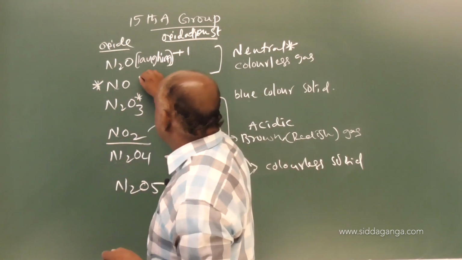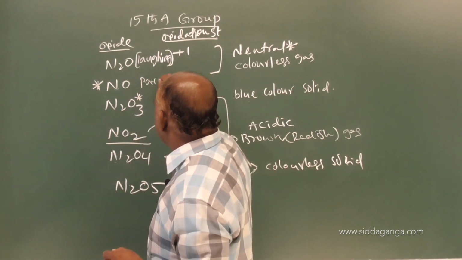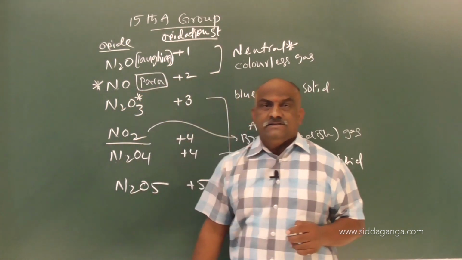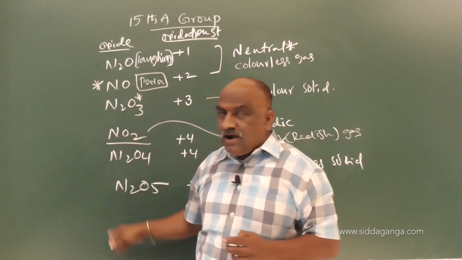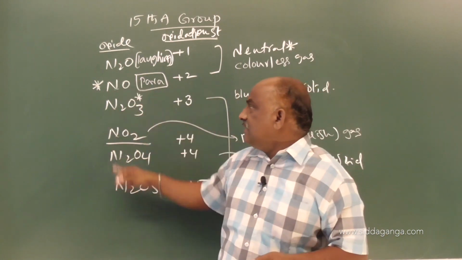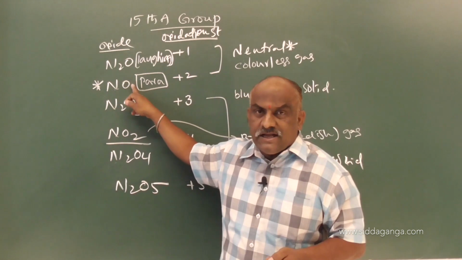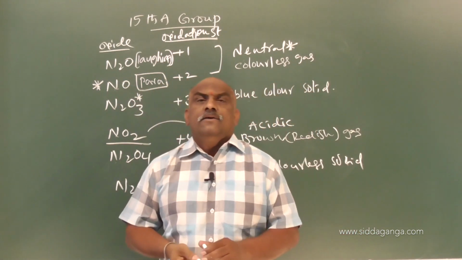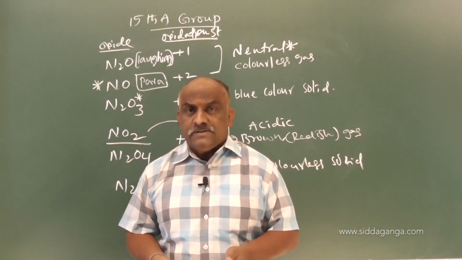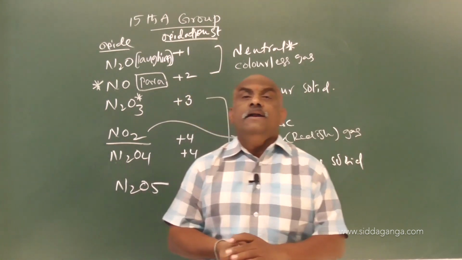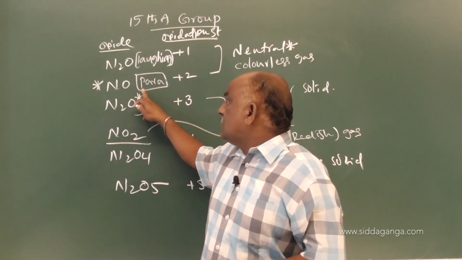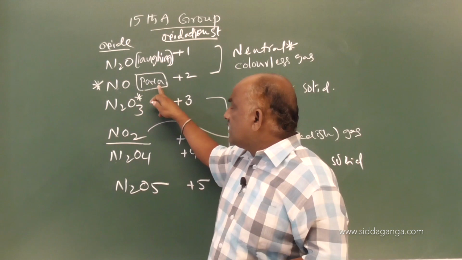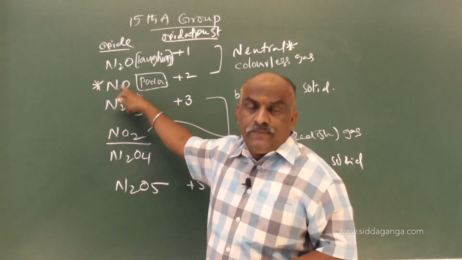Paramagnetic substance. Make a note, my dear students, this is paramagnetic behavior. Out of these 5 oxides, nitric oxide is paramagnetic. What will be the reason for paramagnetic? Due to the presence of unpaired electron, due to the presence of odd number electron. NO is an example for paramagnetic.